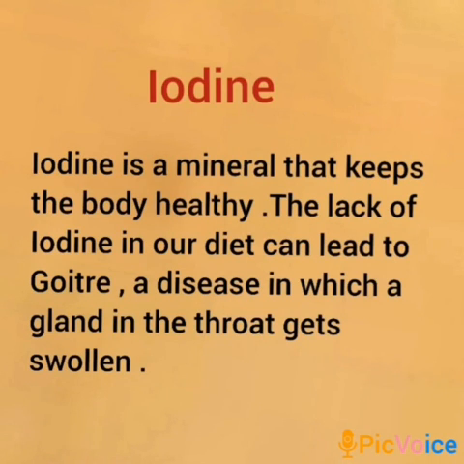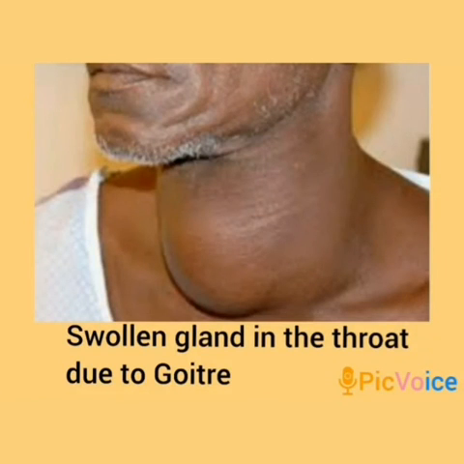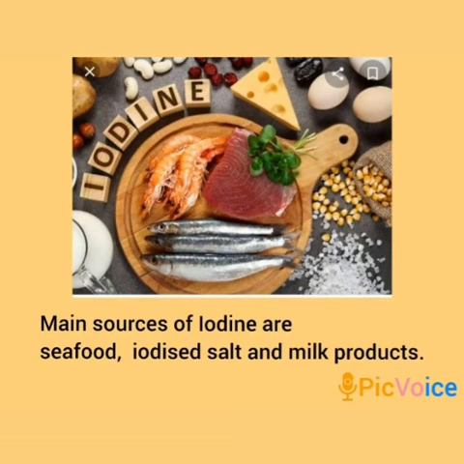Iodine. Iodine is a mineral that keeps the body healthy. The lack of iodine in our diet can lead to goiter, a disease in which a gland in the throat gets swollen. Main sources of iodine are seafood, iodized salt, and milk products.